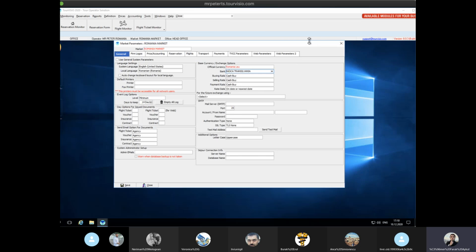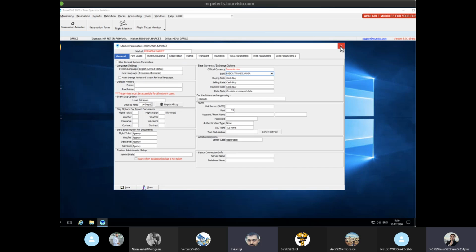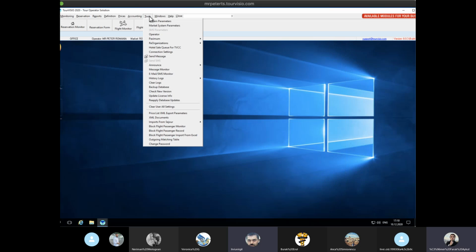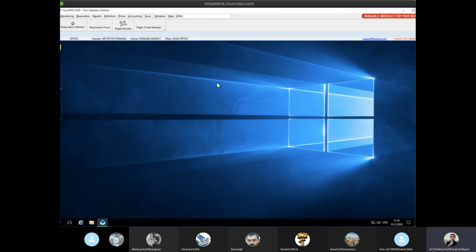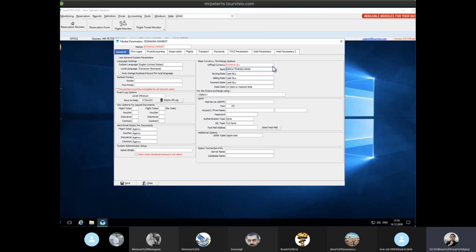This is on the tools section, market system parameters. This is for when we are changing or editing our currency or bank settings. For now, they are already entered. If there is any other section that we need to add, we'll go through that.